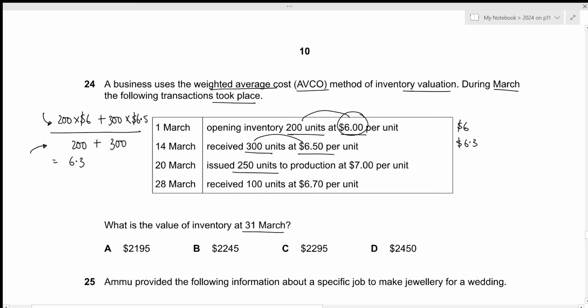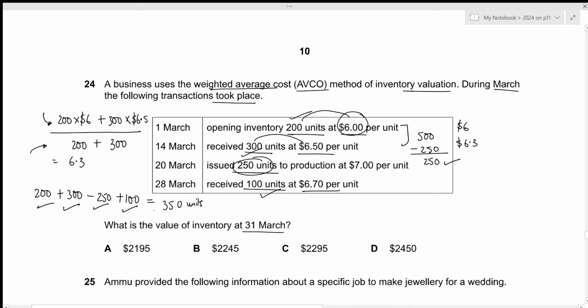Then we issued 250 units to production. So out of the 200 and 300, so we had 500 units in total, 250 was used. So now the remaining units for these two will just be 250. Then we received 100 units at 6.7 per unit. So we have already made the issue. Remaining units is 250 and then we have additional 100 units. That is our closing inventory, because in total we can see we had 200 at the beginning, we got 300, out of which we used 250, and then at the end we again received 100 units. So the total remaining closing inventory will just be 200 plus 300 minus 250 plus 100, which is 350 units.